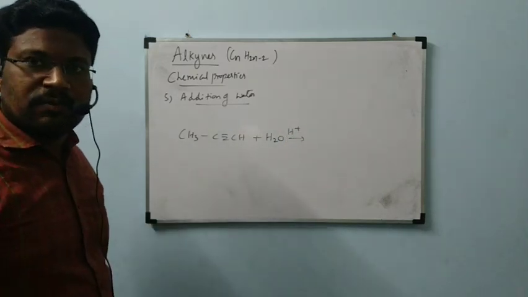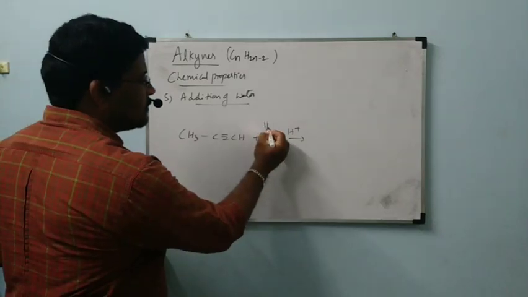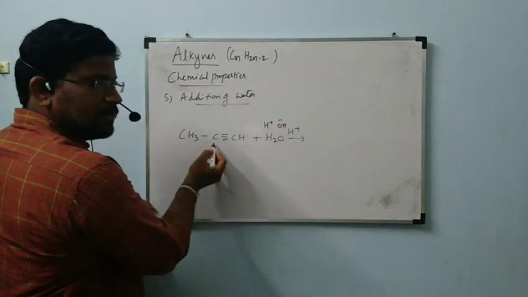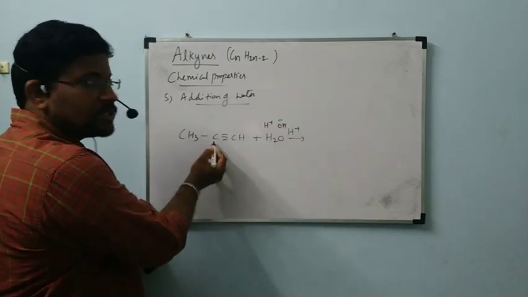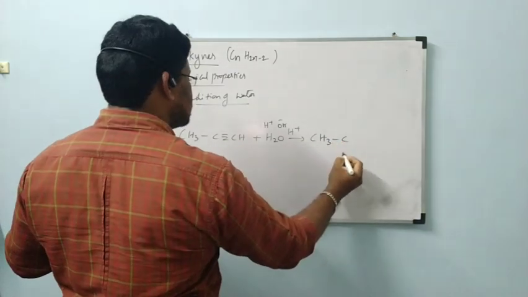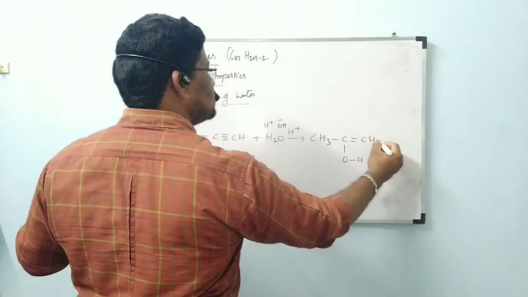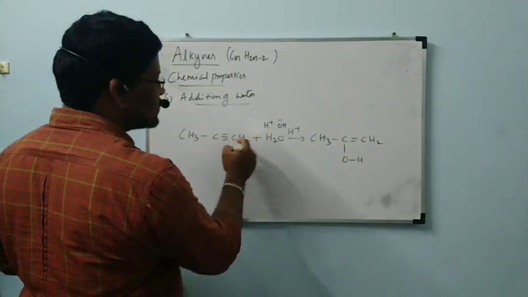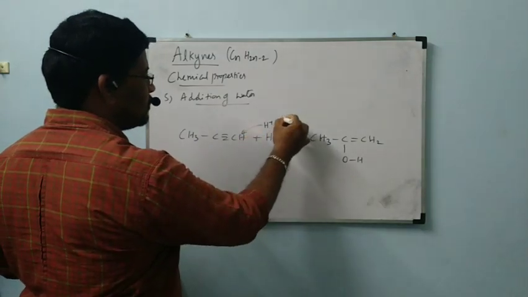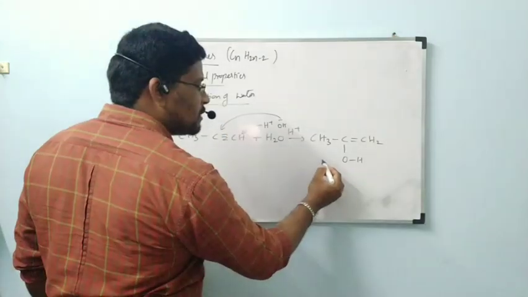Water contains H plus and OH minus ions. Markovnikov's rule is followed. OH minus will come to the carbon which contains less number of hydrogens. This carbon contains no hydrogen, this carbon has one hydrogen, to be formed as CH3C(OH) double bond CH2. Hydrogen is bonded to this carbon, OH is bonded to this carbon. This one will undergo tautomerization.